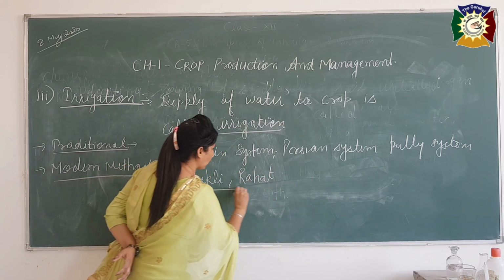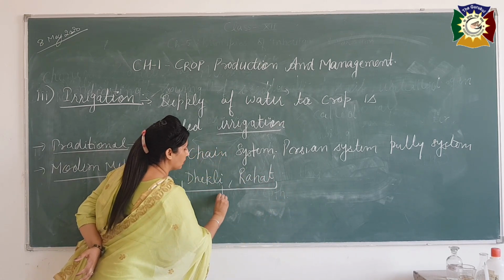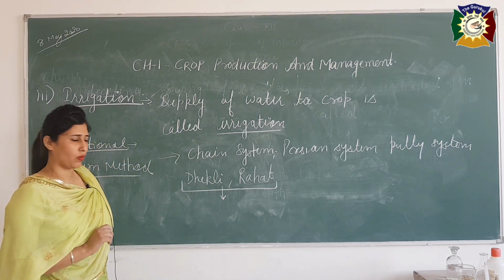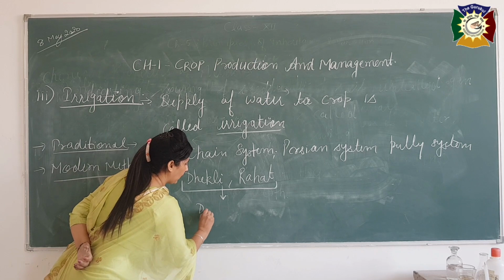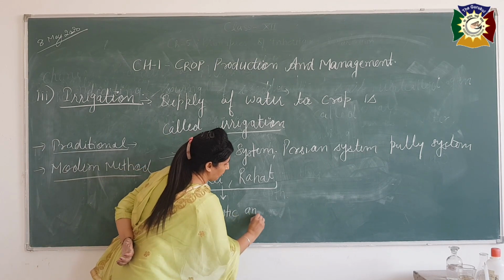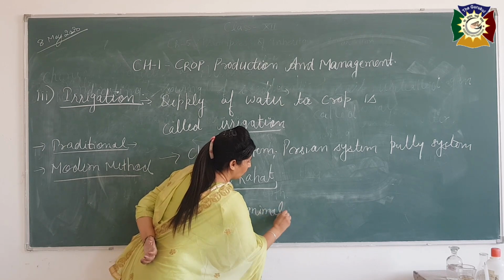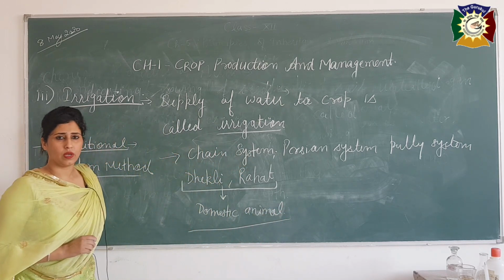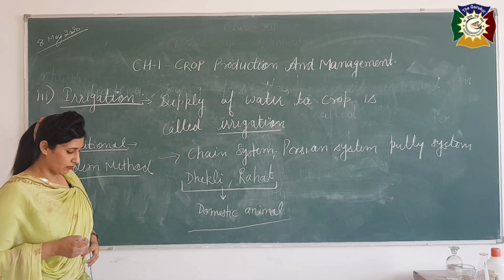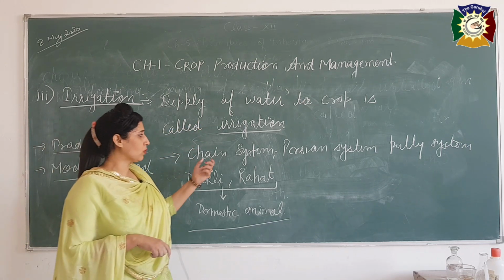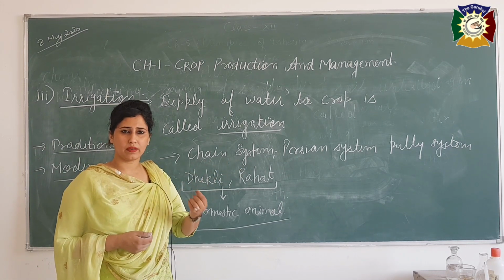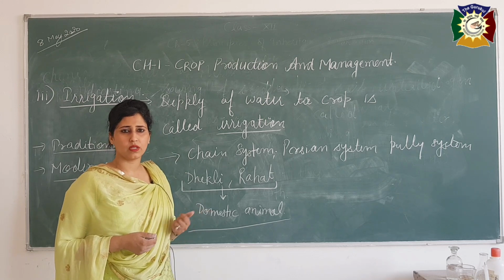For these two methods, Dhekli and Rahat, we use our domestic animals, like bulls, to draw water from the soil through this system. You are very well aware of this. We can also use electricity, or with the help of diesel we can draw the water.